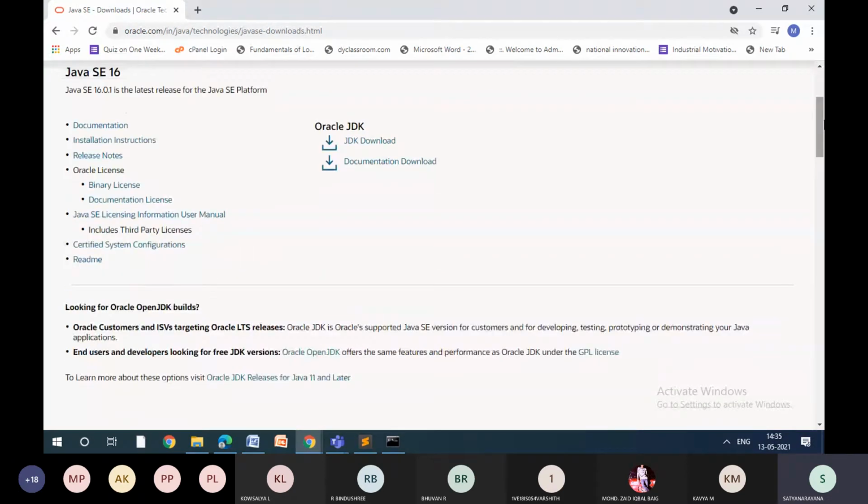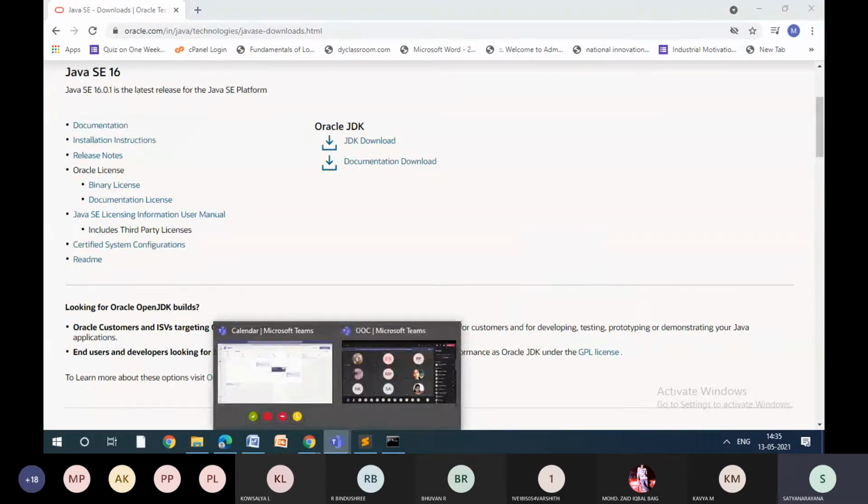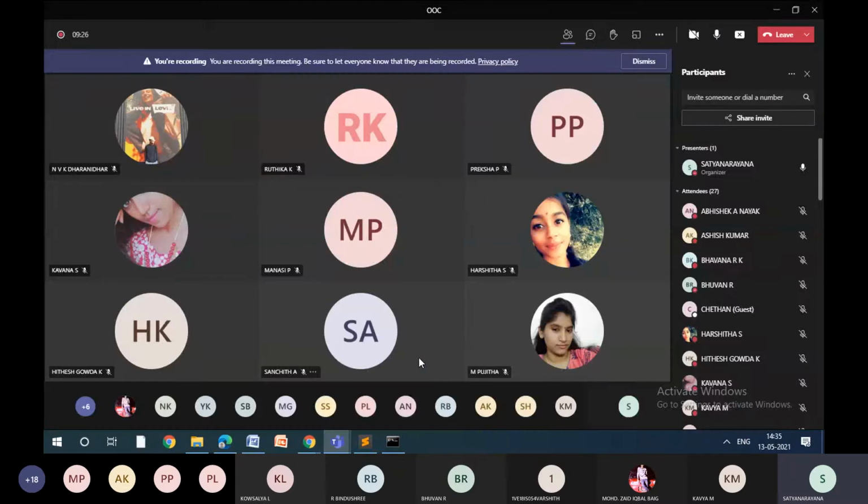But see, most of the time, not only Java, whichever software you are going to install, whether it is Python or .NET, try to install a stable version. What is meant by stable version? A stable version is something which most programmers have used and given their consent saying that yes, this is working fine. But with the latest releases, until we run real-time applications, we cannot say whether it is good or not. Whereas with stable versions, you can say that yes, this is good.